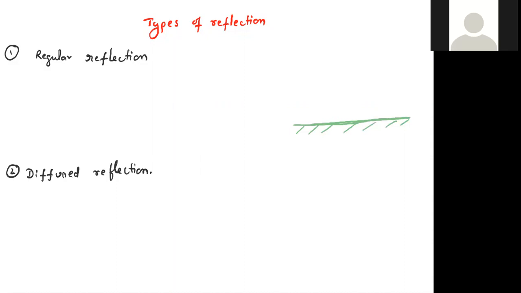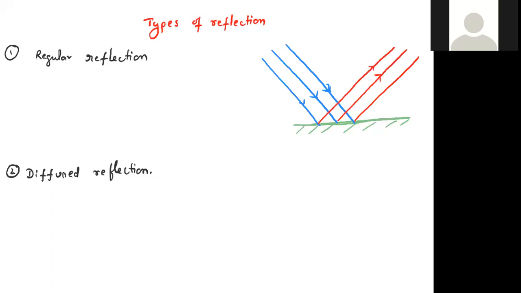Consider a parallel beam of light incident on the surface. Then the reflected beam is also parallel. This one is the incident beam of light and this one is the reflected beam of light.